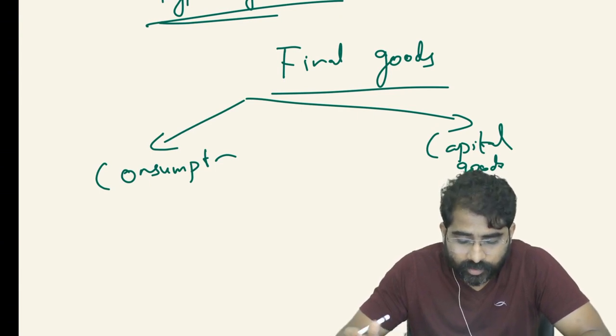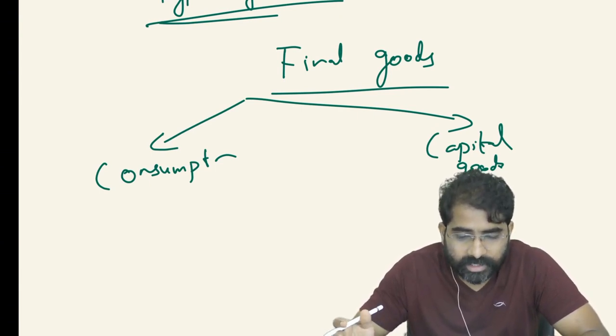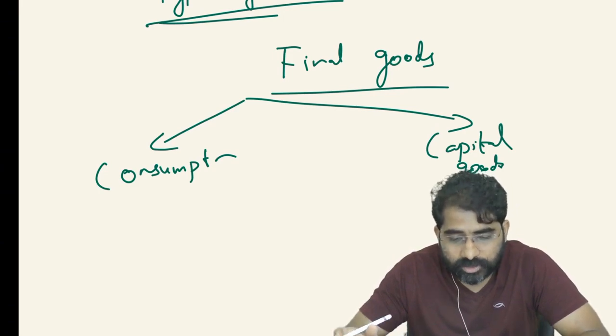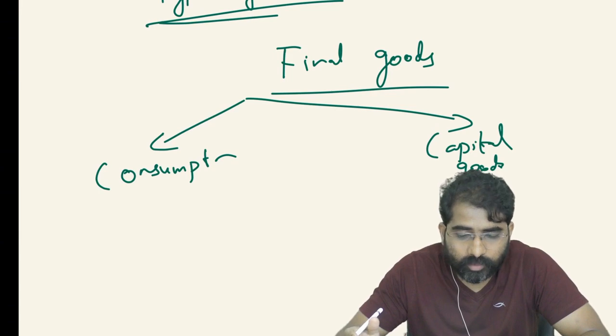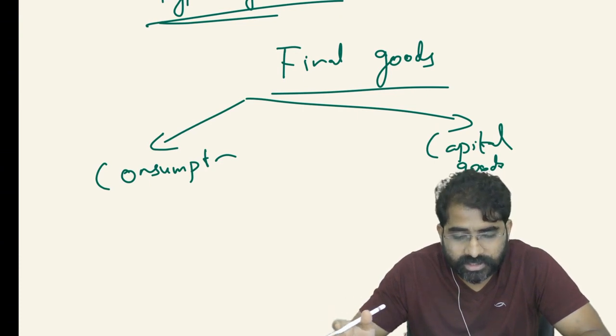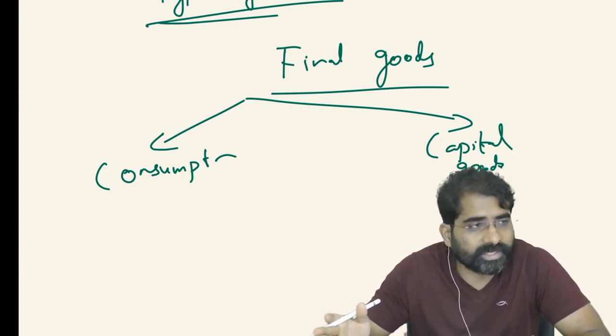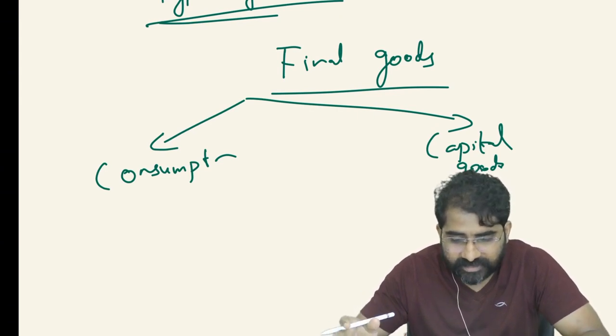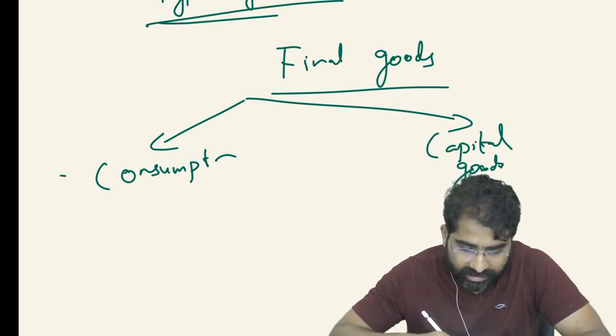Okay, so in consumption goods, you also have durable consumption goods, non-durable consumption goods, and services. Durable consumption goods means their lifespan is generally more than 3 years. For example, furniture and consumer electronics are durable consumption goods. Then you have non-durable consumer goods, something like food, fuel, paper, clothing, and all that. Then we have the services, something like education, banking, etc. All these are consumption goods.